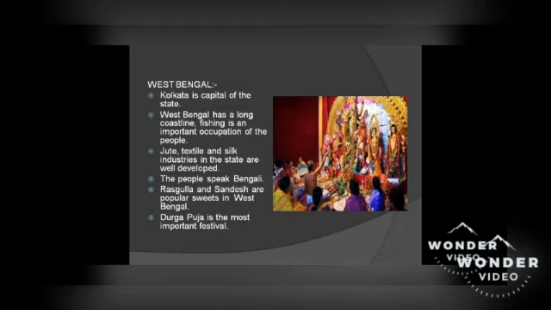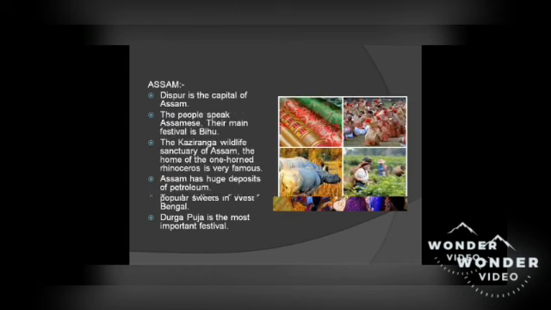West Bengal. Kolkata is the capital of the state. West Bengal has a long coastline. Fishing is an important occupation of the people. Jute, textile, and silk industries in the state are well developed. The people speak Bengali. Rasgulla and Sandesh are popular sweets in West Bengal. Durga Puja is the most important festival.